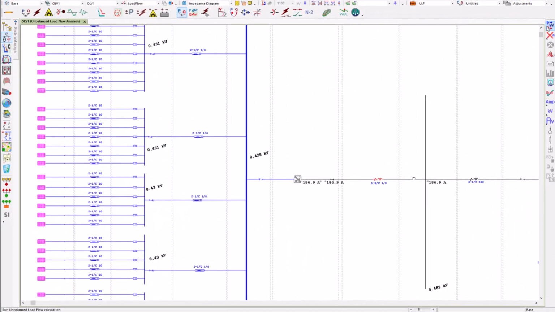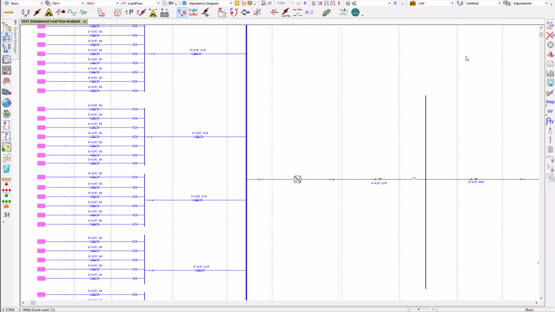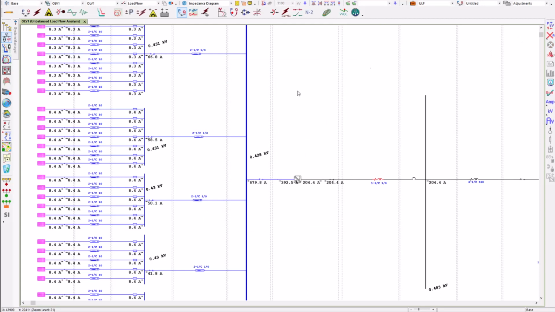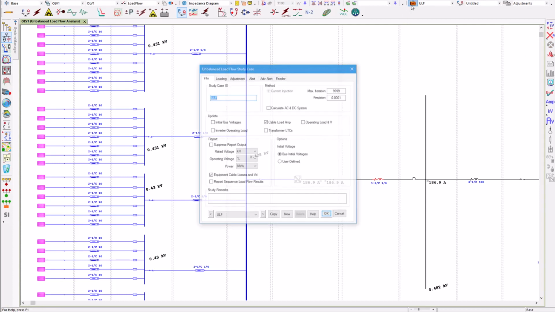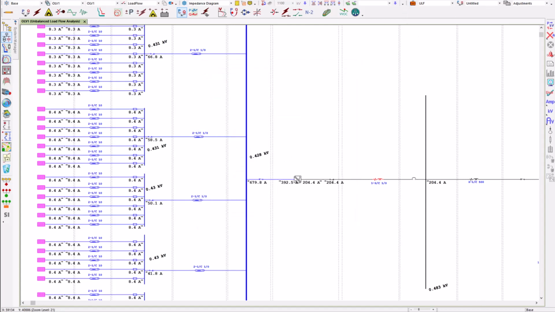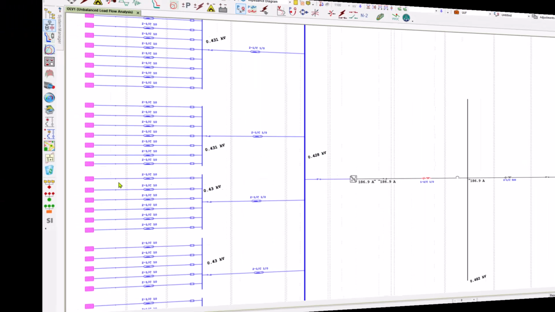I'm working on a project with solar, renewable energy, battery energy storage, and wind. Essentially, in our unbalanced load flow calculations, I can calculate the AC and DC system together. So with my unbalanced power flow engine, I see all my DC results and all my AC results in the same solution. You don't have to run each one twice. You can dictate which results you want to display on the one-line diagram. In this case, I'm showing current and voltage, but you can show real power, reactive power, frequency. Any of the results you need from a load flow study can be displayed.